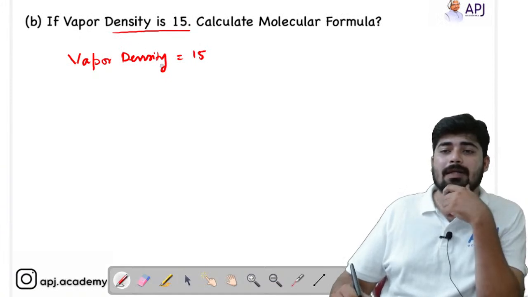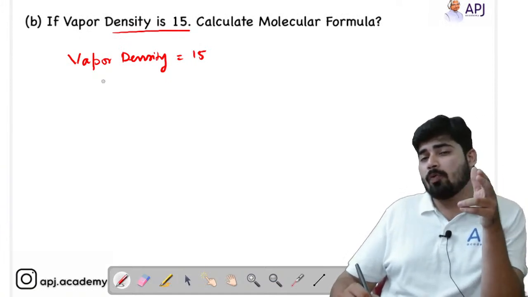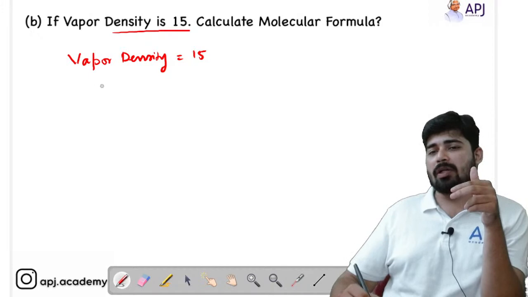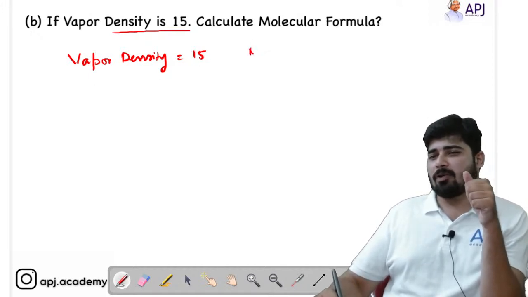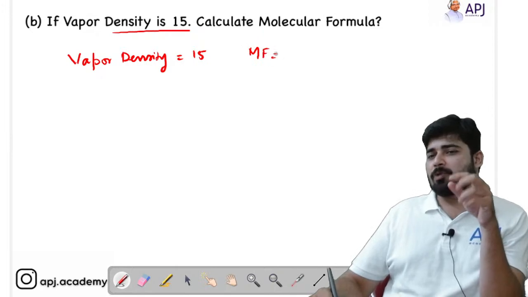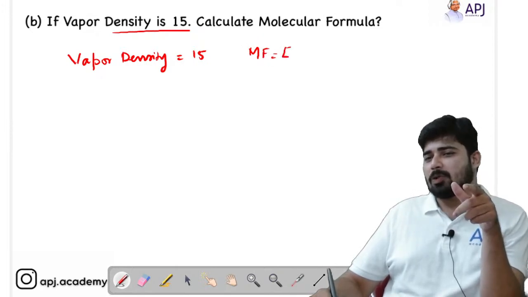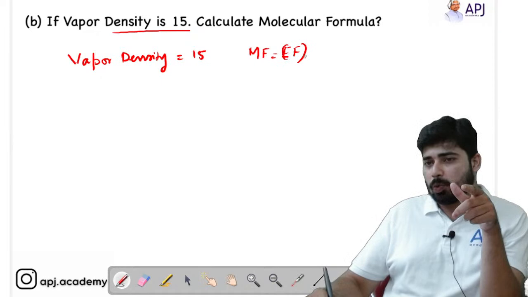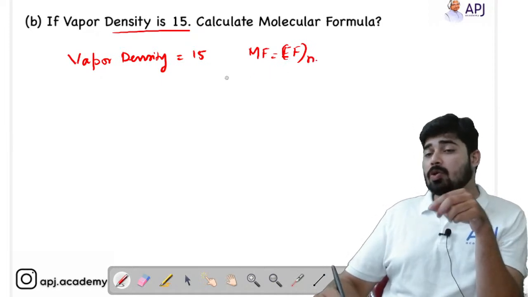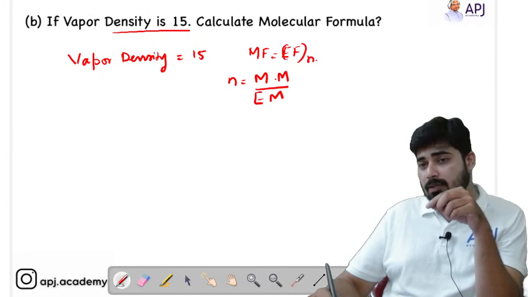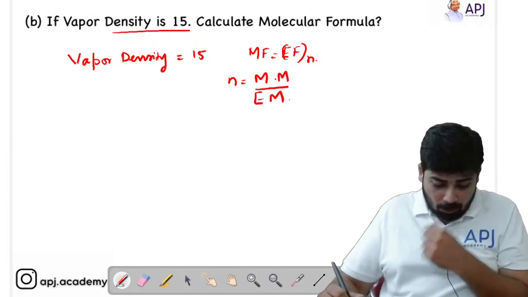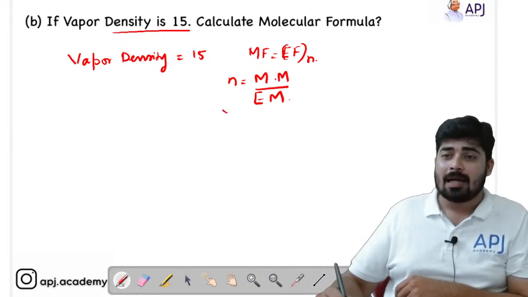So here vapor density is given, and we have to find how vapor density is related to the molecular mass. Here you have to find the molecular formula, right? I have told you molecular formula is equal to empirical formula into N. So what is N? N is equal to molecular mass divided by empirical formula mass.